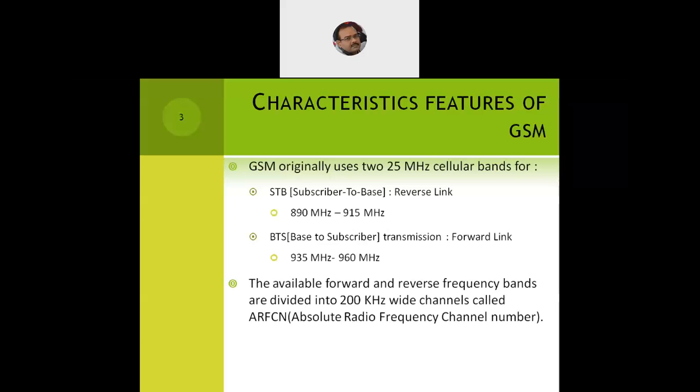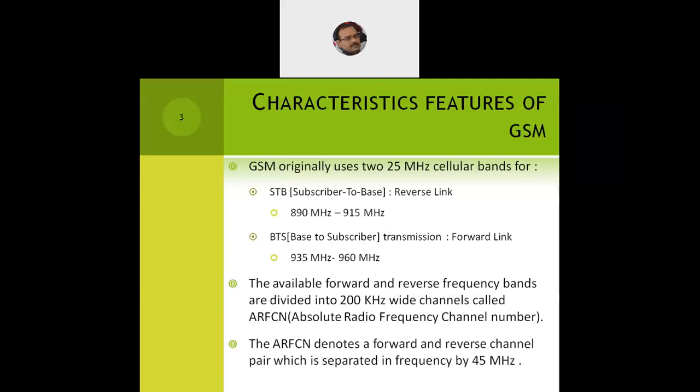Now both the available forward and reverse frequency bands will be further divided into channels. What are these channels called? We know them as ARFCN, or absolute radio frequency channel number, and each channel will occupy a bandwidth of 200 kilohertz. That is what the GSM architecture says. These are 200 kilohertz wide channels, through which the signal will flow from the subscriber to base and vice versa. Now the ARFCN denotes a forward and reverse channel which is separated in frequency by 45 megahertz.